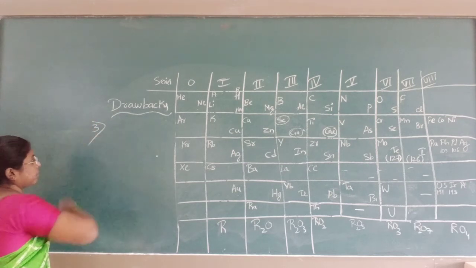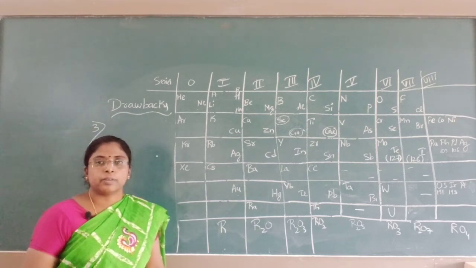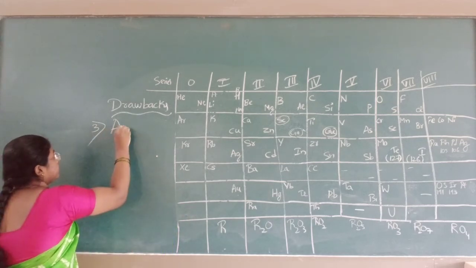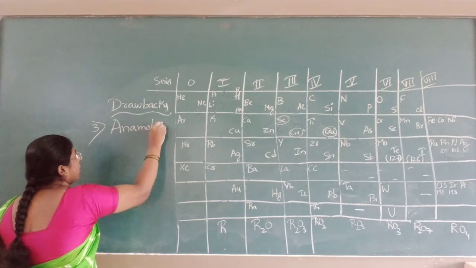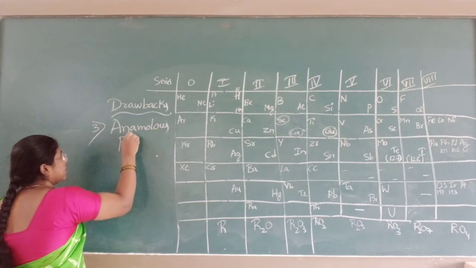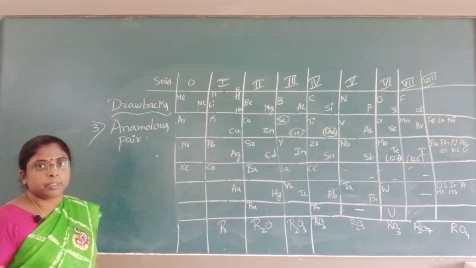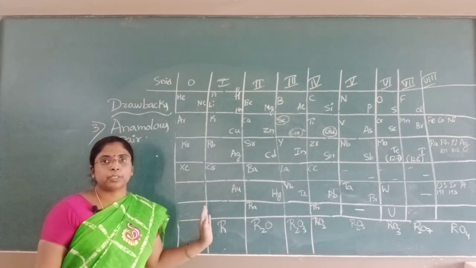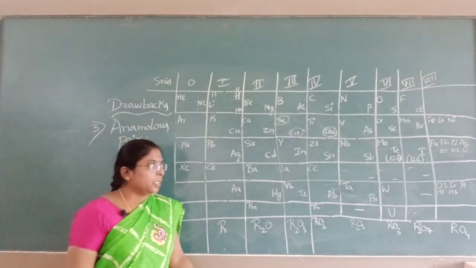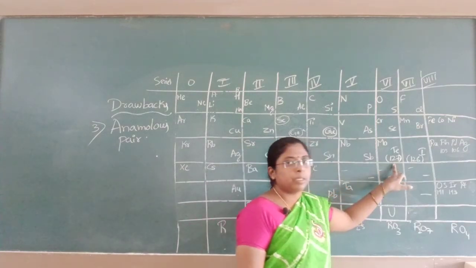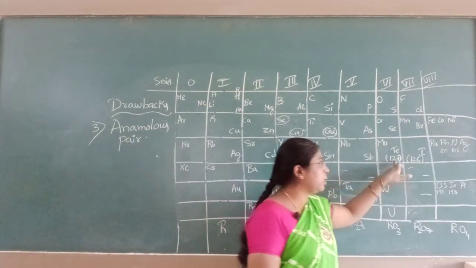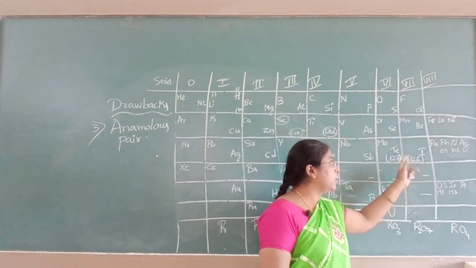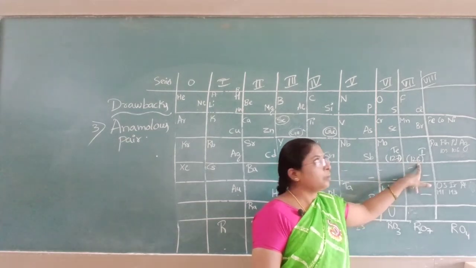Third one. Here, there are some anomalous pairs. Some of the elements, you know, are arranged in increasing order of their atomic masses, meaning first should be lower, then next should be higher. If you see here, tellurium, 127 is its atomic weight. Iodine is 126, which should come first, iodine next tellurium, but he has placed tellurium first, then iodine, because